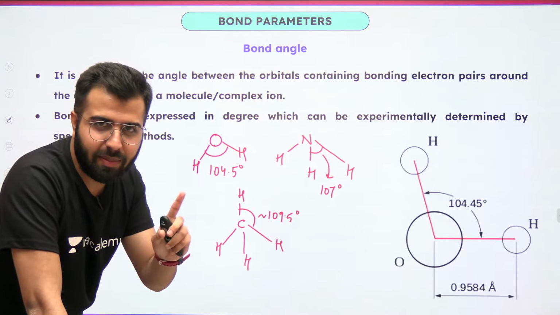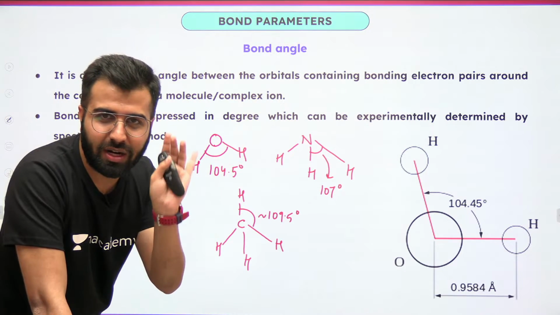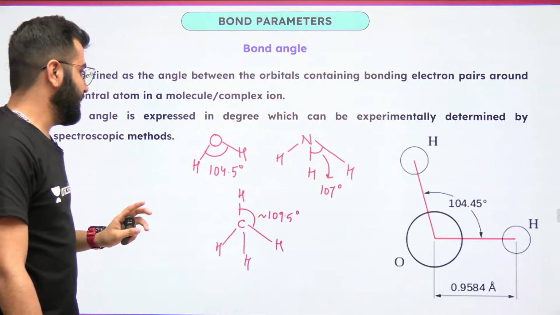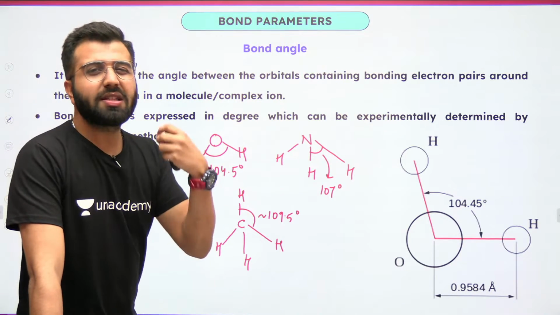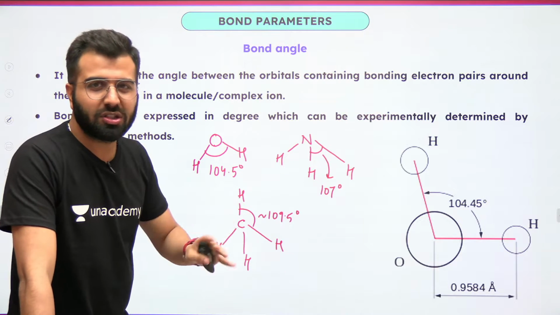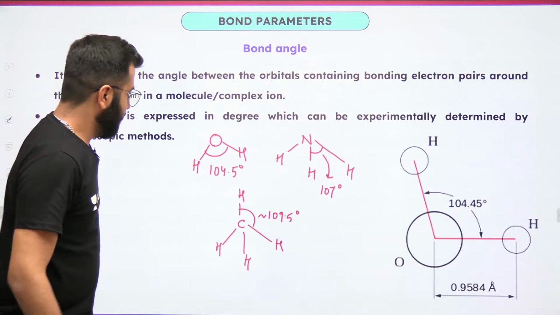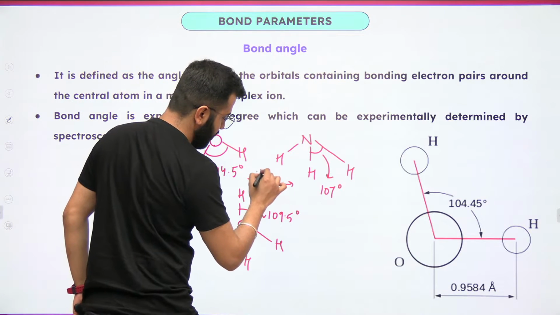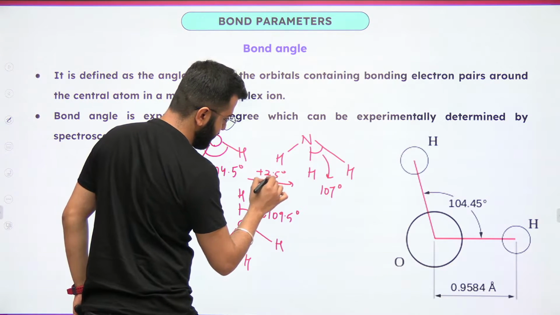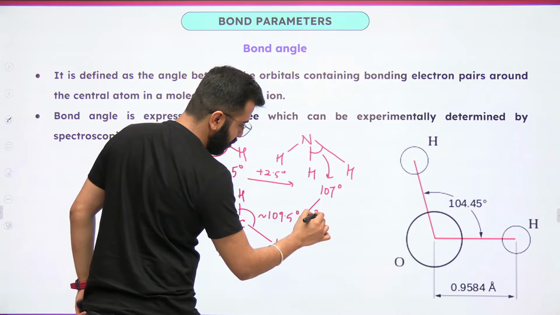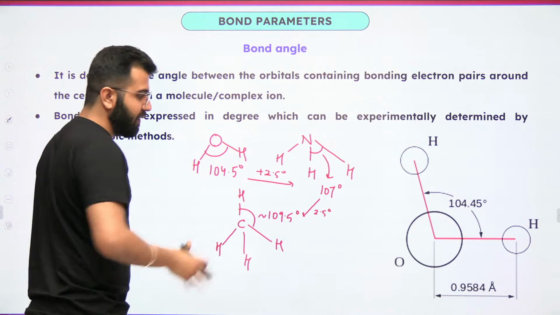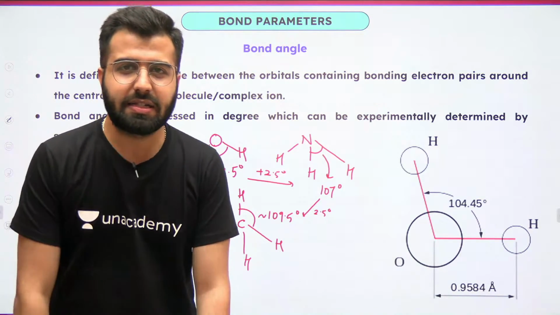For those who do not know hybridization, don't worry about this word. We'll do it in the next class. Do remember this, okay? This is how it's easier for us to remember approximate values. 104.5, plus 2.5 degrees, and then add again 2.5 degrees. You will have good precise answers, okay?